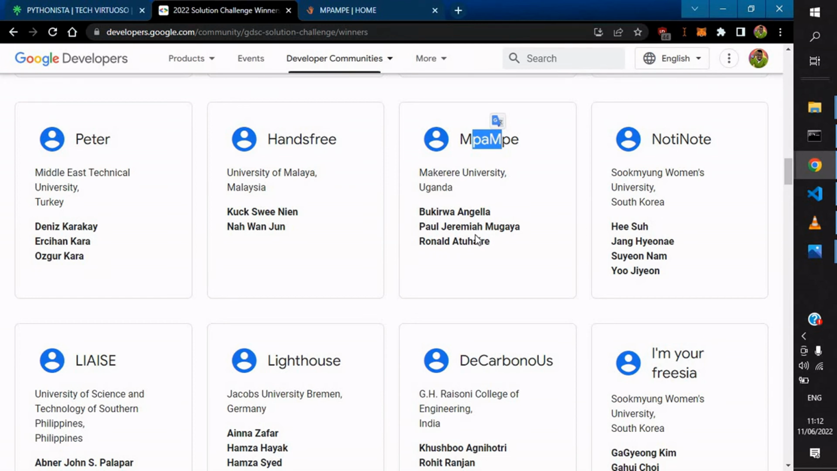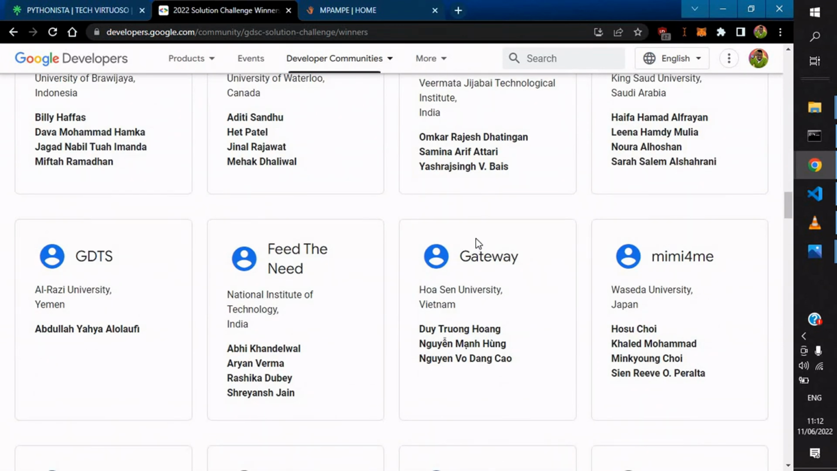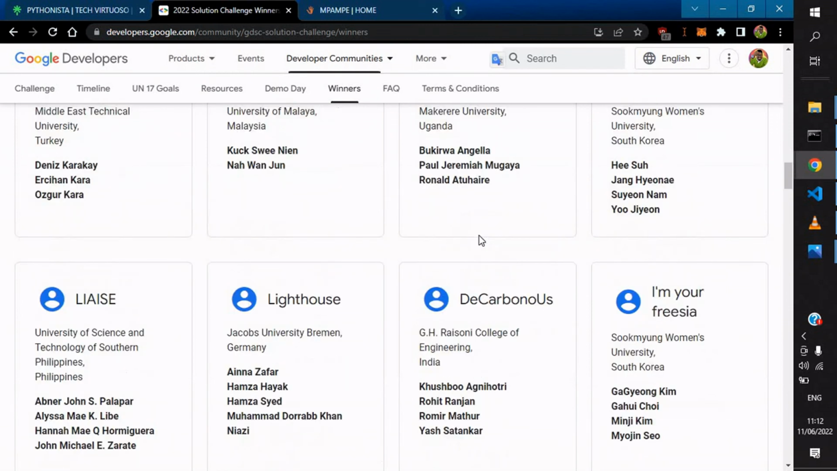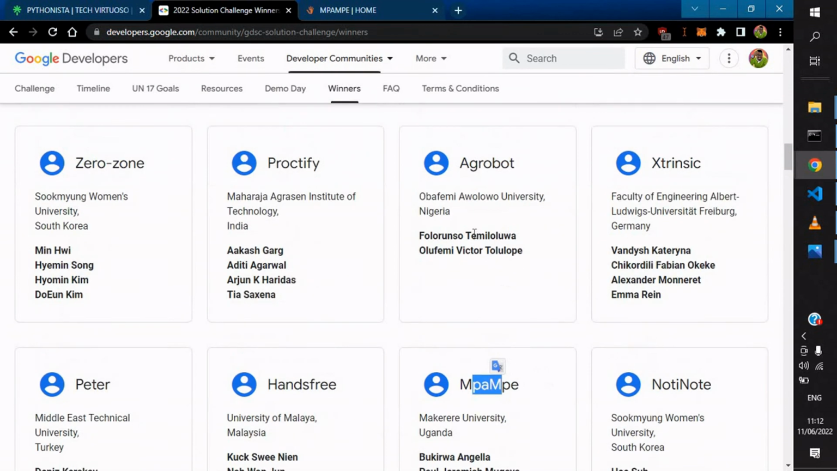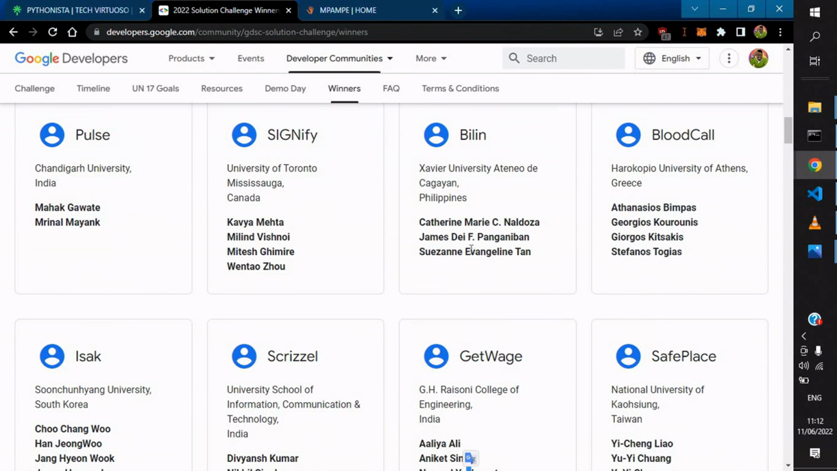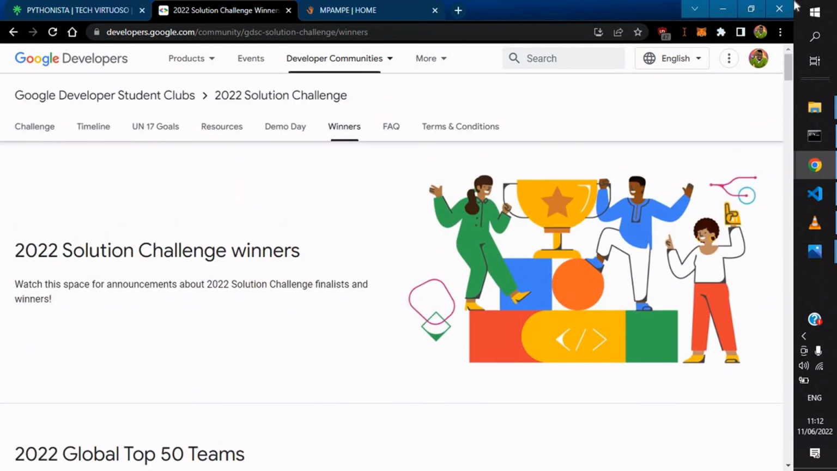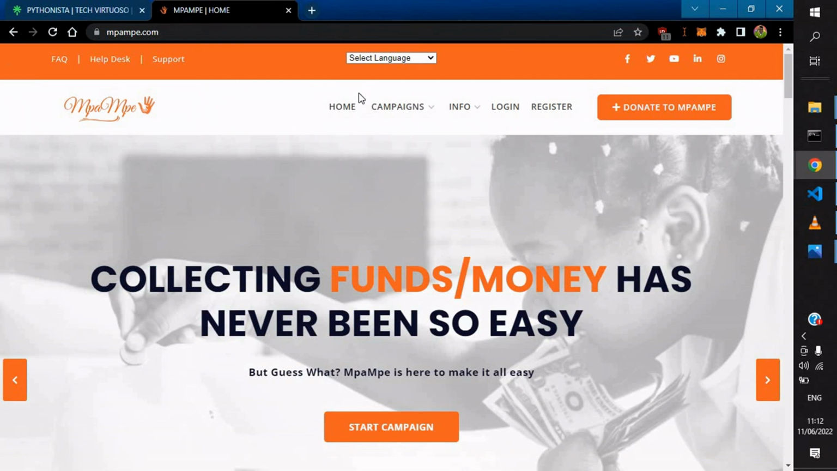Yes, this is our team selected: 1 in Uganda, 2 in East Africa. That's another one in Kenya. There's another in Kenya. Then 4 in Africa out of the 50. So yeah, that's it. And we are looking forward to actually even getting to the final top 3 actually. Yes, and I know we shall be able to do it. So what made me win was this MpaMpe.